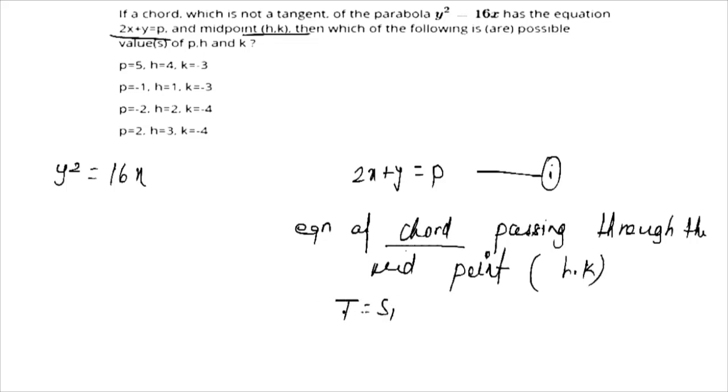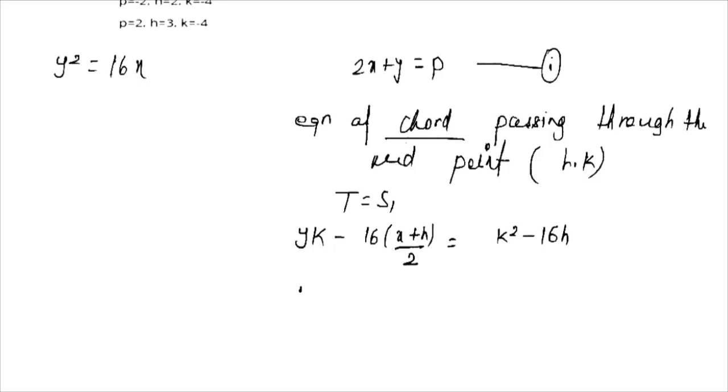T can be written as, because the y coordinate is k, y into k minus 16 into (x plus h) by 2 is equal to k square minus 16h. This equation can be written as y into k minus 8 into (x plus h) is equal to k square minus 16h.